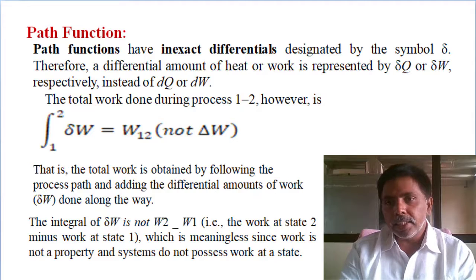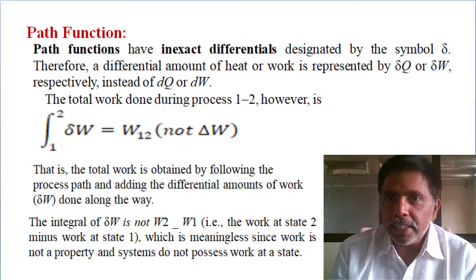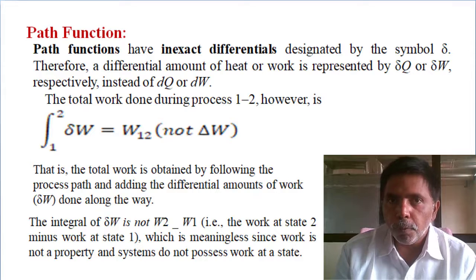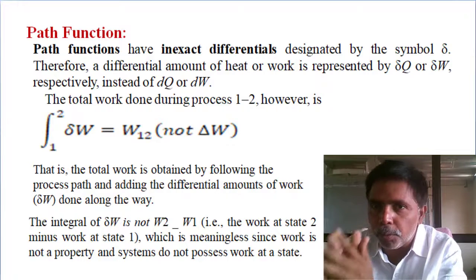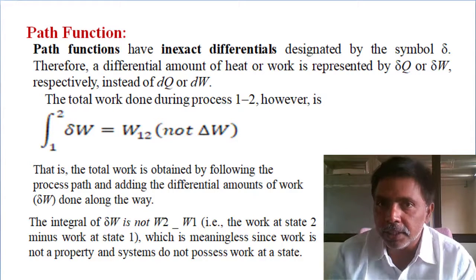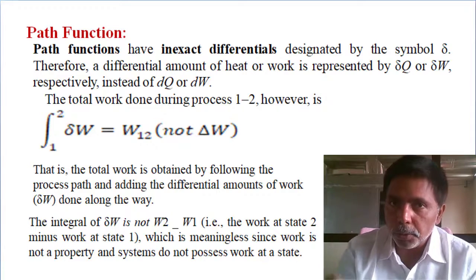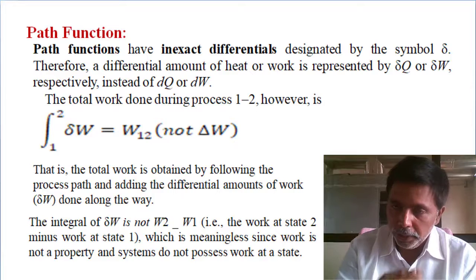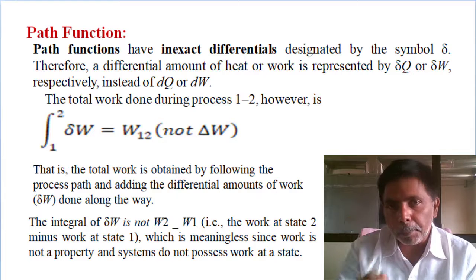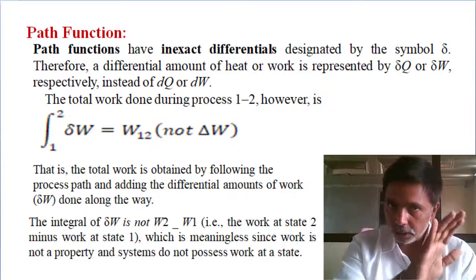Example I am telling, like in thermodynamics, heat and work. Initially, work done by the system is 0. Initially, heat transfer is 0. Once heat or work crosses the boundary, once initiated, the addition of the work and the addition of the heat will transfer based on the process. Isothermal process, one type of heat transfer is there. Adiabatic process, one type of work transfer is there. So based on the path, heat and work interactions are changing. It is not fixed.